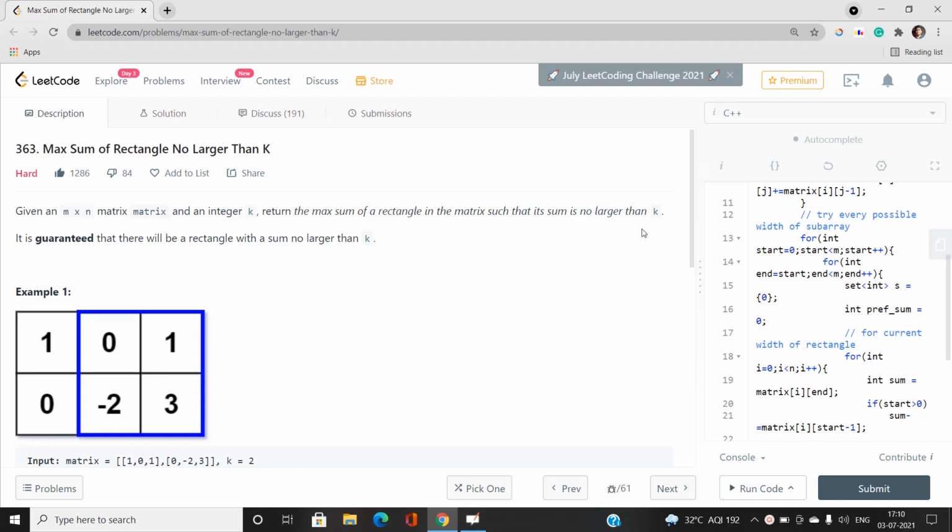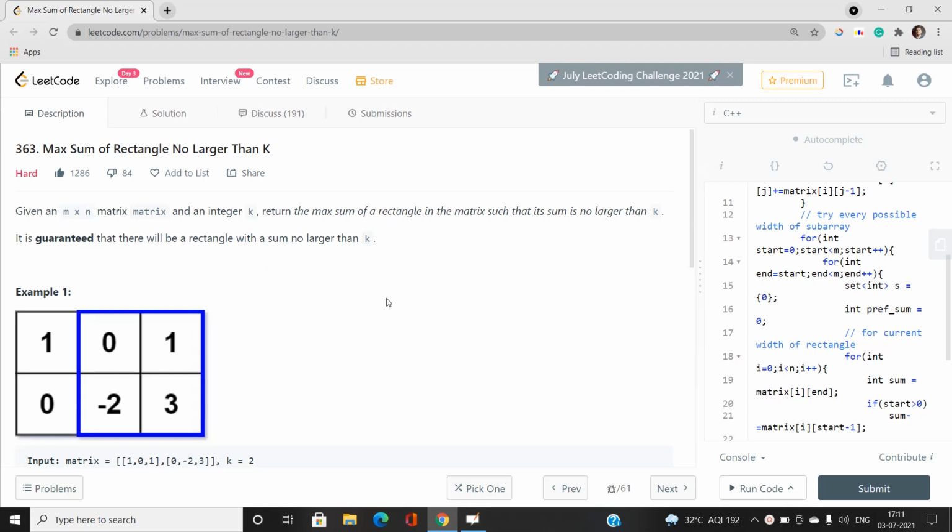If the sum of the elements in that rectangle is strictly larger than k, we are not going to consider that sum. If the sum is at most k, we consider it, and we need to maximize the sum by considering all the rectangles. It is guaranteed that there will be a rectangle with a sum no larger than k.